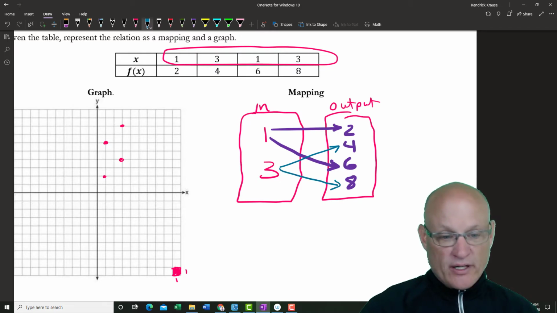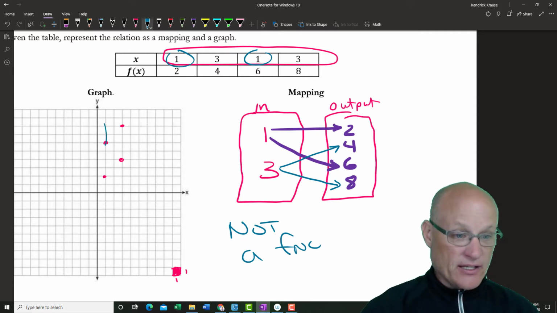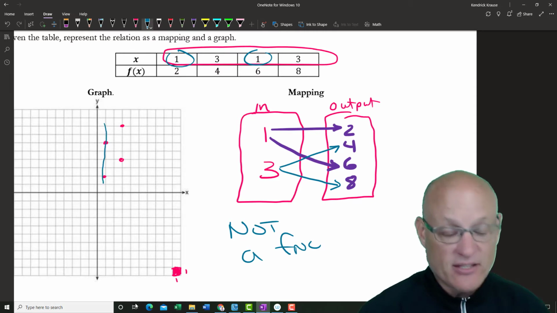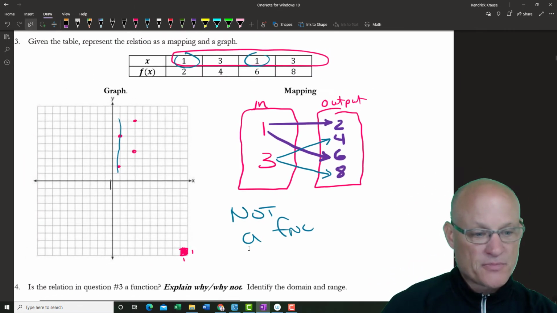And just in case you're wondering, this is not a function. You see the repeating x values, 1, 1. You see the double arrows. You also see the failing of the vertical line test. Lots of different ways to see that that's not a function.